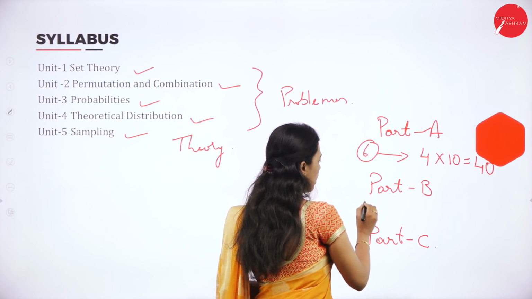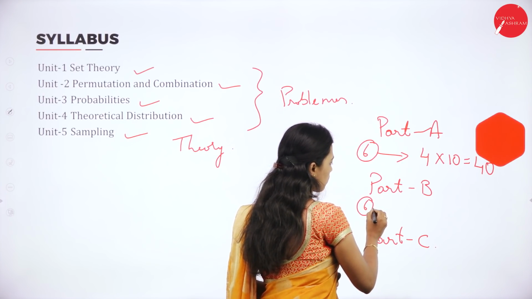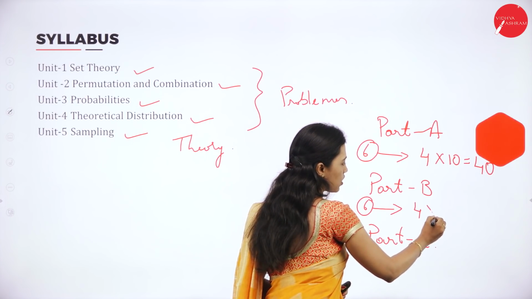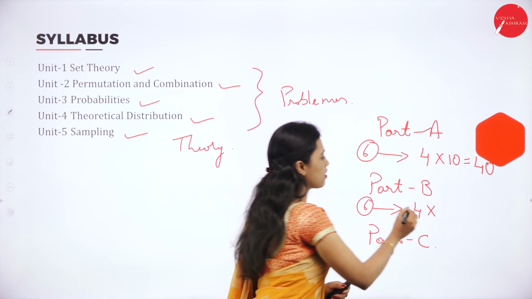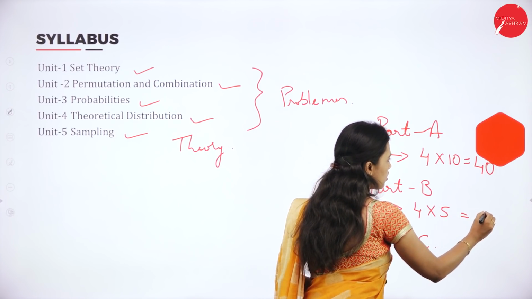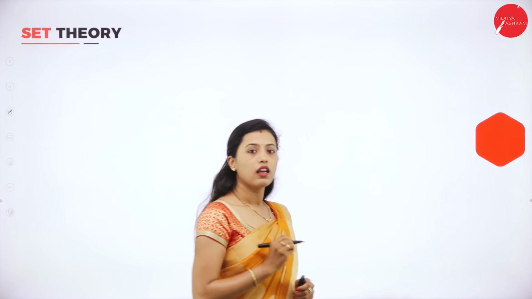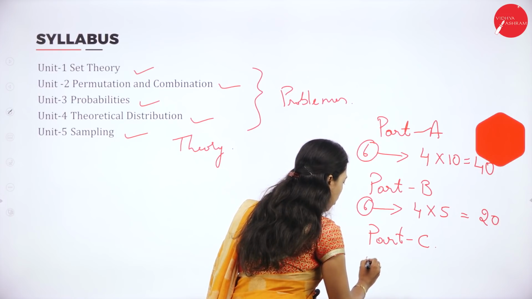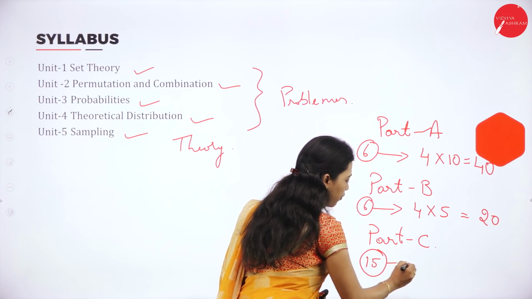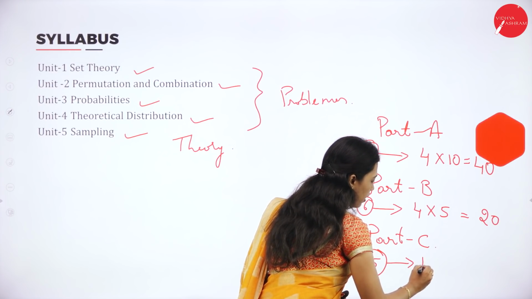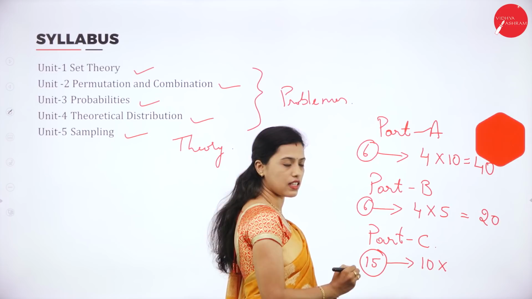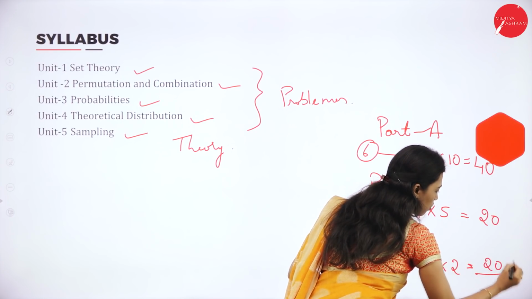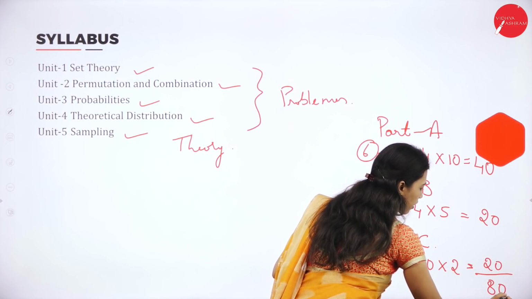And in Part B, there are 6 questions. Out of 6 questions, you need to answer 4 questions. Each question carries 5 marks. 4 into 5 is 20 marks. In Part B, you will get 20 marks. Then Part C, you have 15 questions. Out of 15 questions, you need to answer 10 questions. Each question carries 2 marks, so 10 into 2 is 20 marks. In total it is 80 marks.